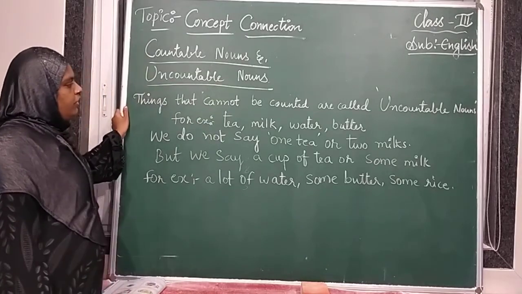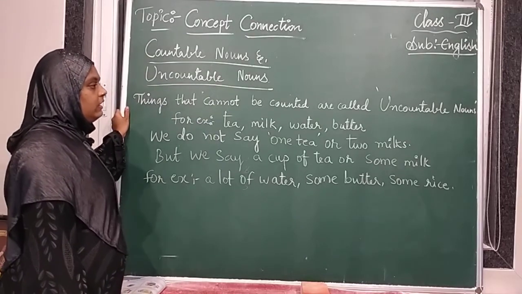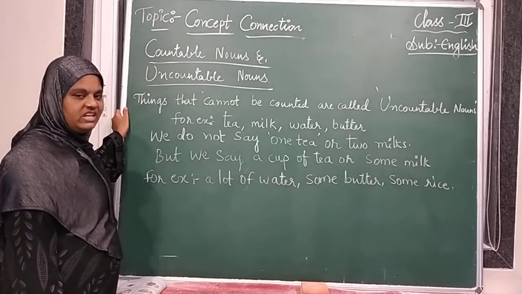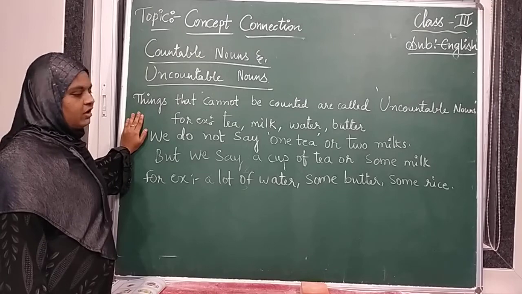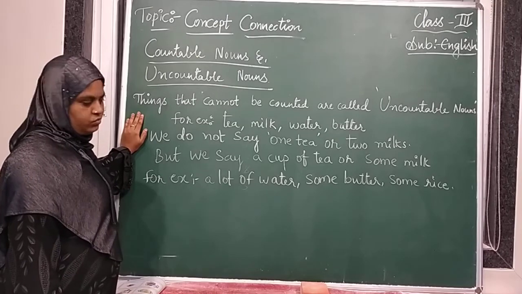Things that cannot be counted are called uncountable nouns. Things which are not countable are called uncountable nouns.